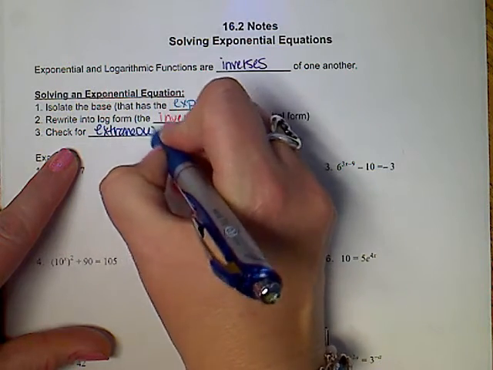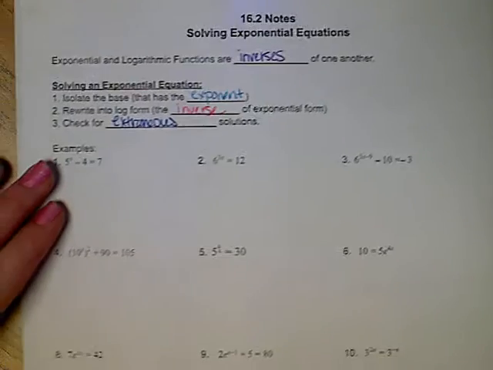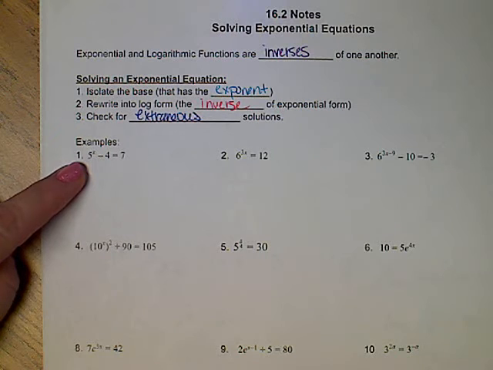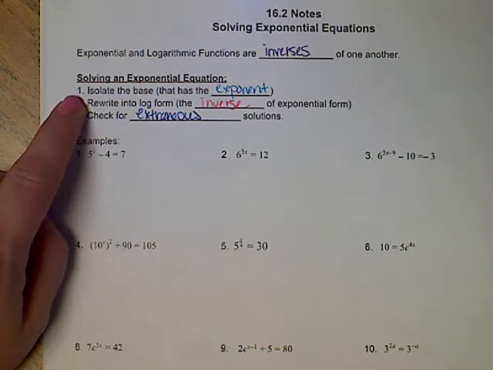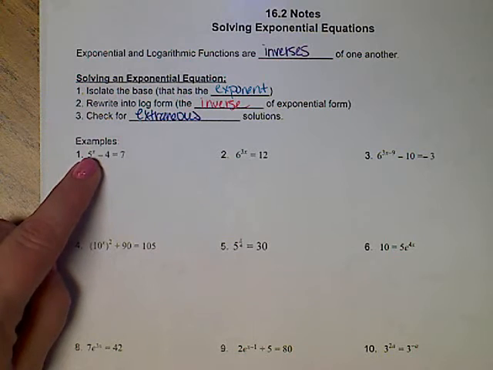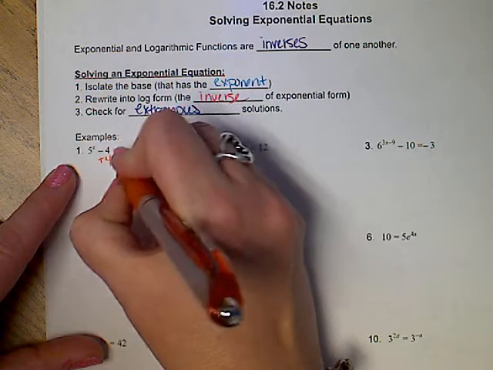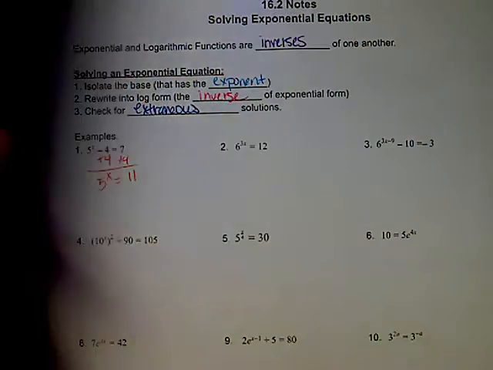Now, this is a little bit different on exponentials, so we're going to look at that and make sure that we understand with our calculator. On this problem, 5 to the x power minus 4 equals 7. I'm going to isolate the base. My base is 5. It has the exponent. So I'm going to add 4 to both sides. We've got 5 to the x equals 11.